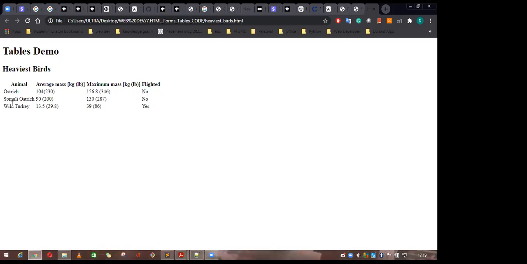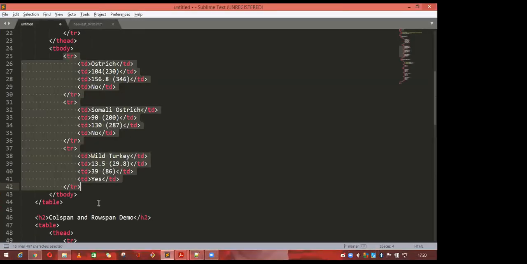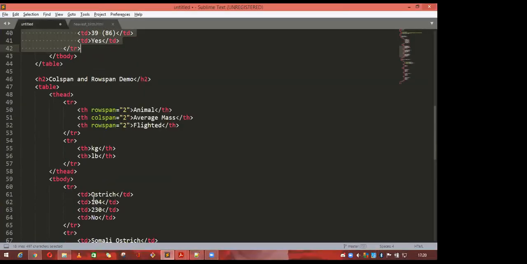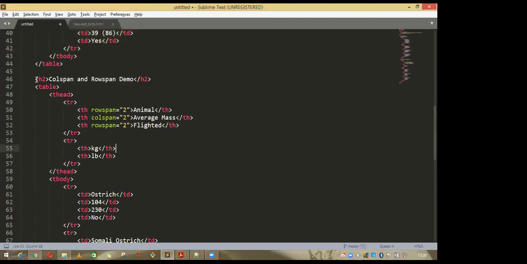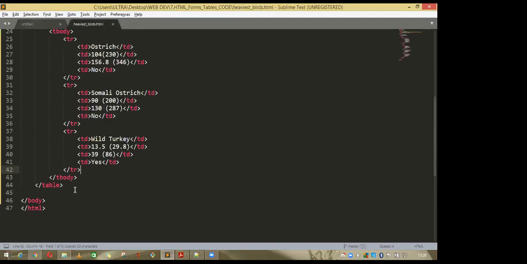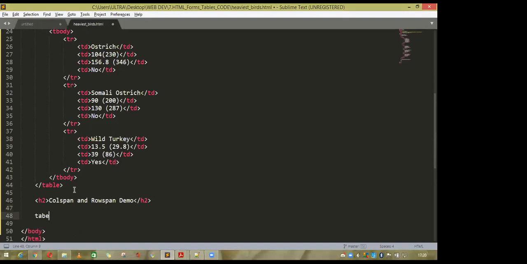And what if you want this animal to take two rows, something like the one I showed you earlier? For that, we have to specify which cell is going to take two rows and which is going to take two columns. So take this H2, the second header. I'm going to make the second table. Here, table.